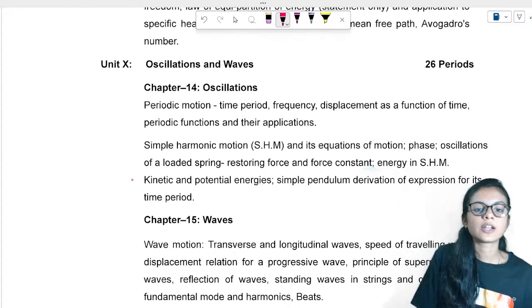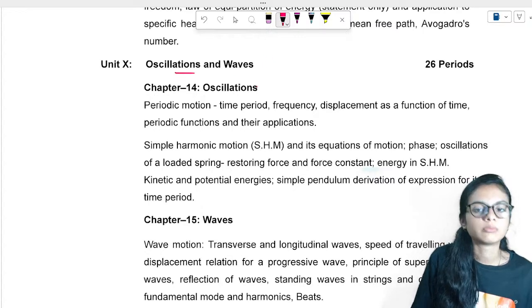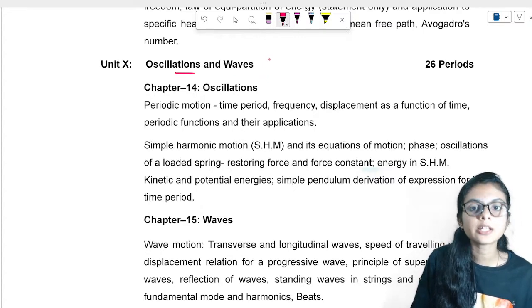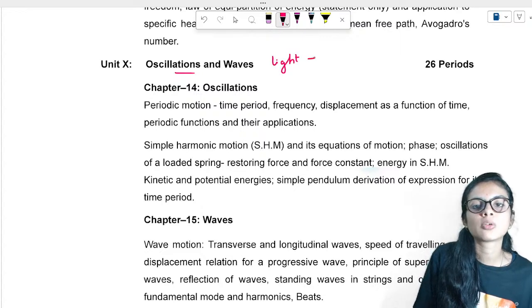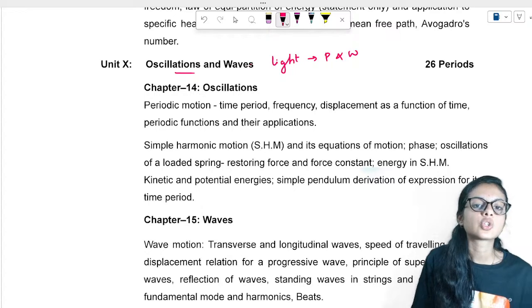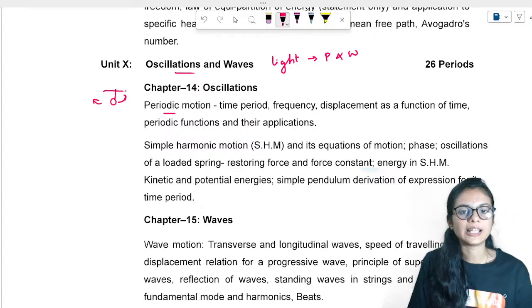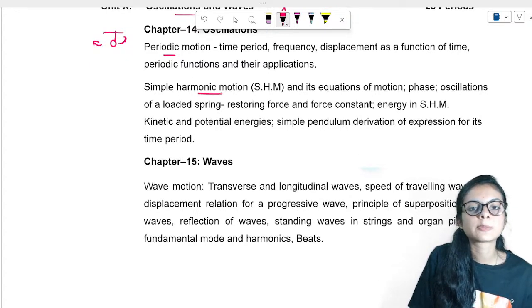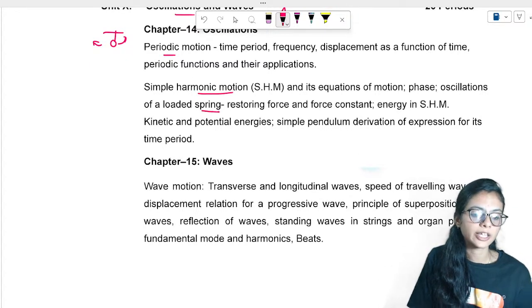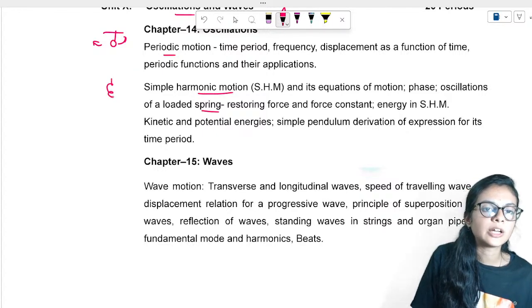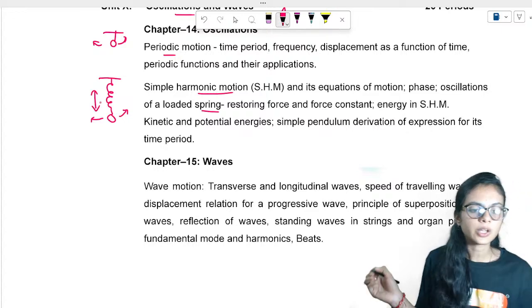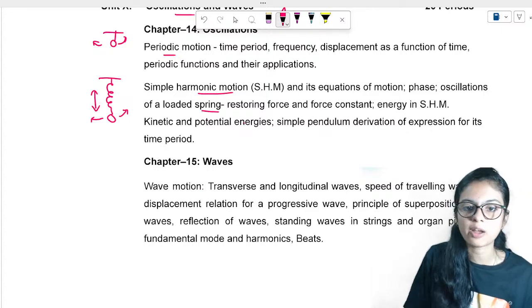After that, we have waves and oscillation. So light is not here. Particularly, we are not talking about light, but we know that light has both particle and wave nature. So it's important to study about waves. Oscillation is nothing but the simple pendulum to and fro motion, right? It is about oscillation. Simple harmonic motion, spring. Okay, spring concept is important here. In this simple pendulum, if we add the spring, the physics over here changes because it can vibrate horizontally also. These kinds of application questions you can expect from here.